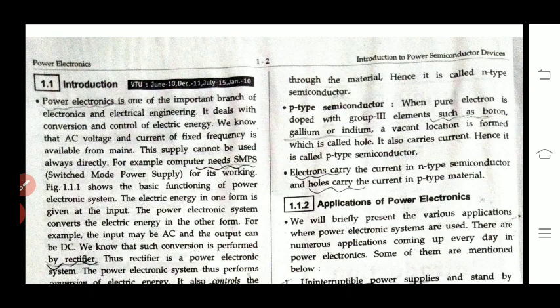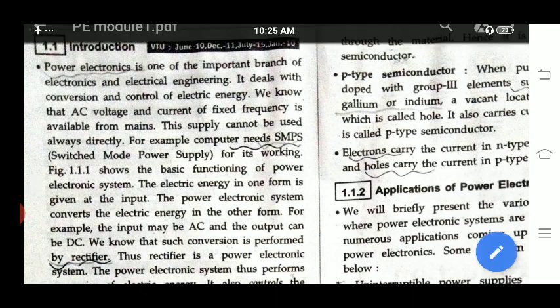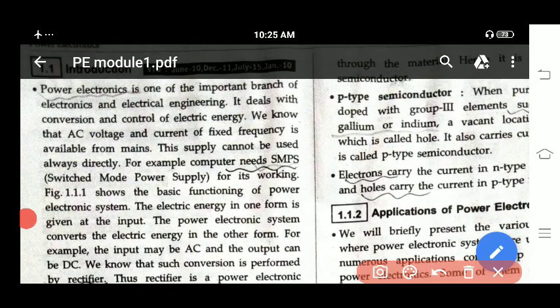Conversion means, if you consider an inverter in your home applications, it will convert DC to AC. That comes under the conversion operation. And also in your daily life and in many equipments, they use these power electronics equipments which perform control and conversion operations.